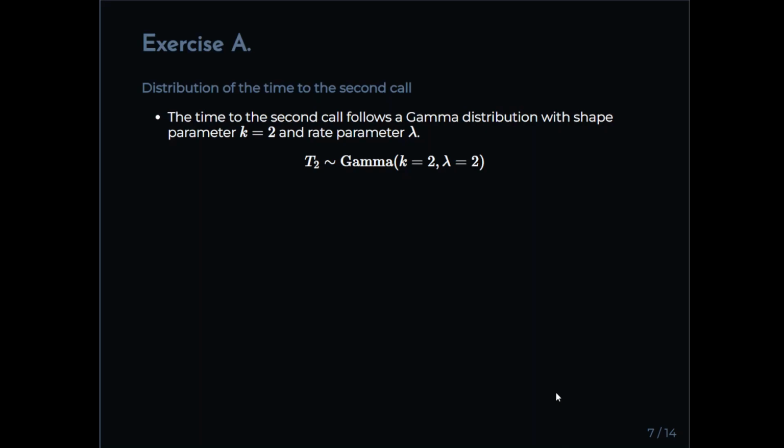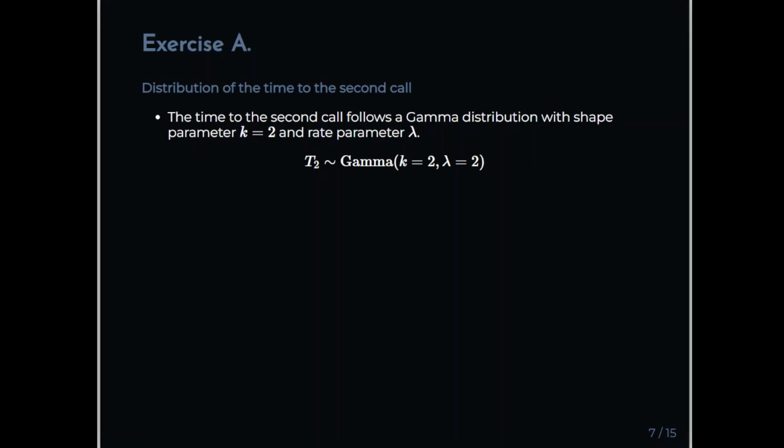Just a statement of what we're doing actually. Exercise A asks us to make a statement. So let's park the remark about the cumulative distribution function and go into the questions. Distribution of time to the second call. The time to the second call follows a gamma distribution with a shape parameter k equal to 2 and a rate parameter lambda. So T2, the time to the second call, is a gamma random variable with k equal to 2 and lambda equal to 2. Just a statement like that.